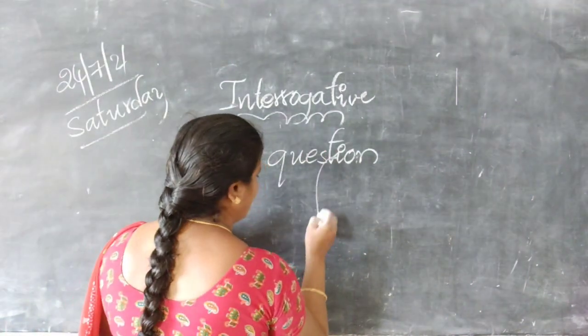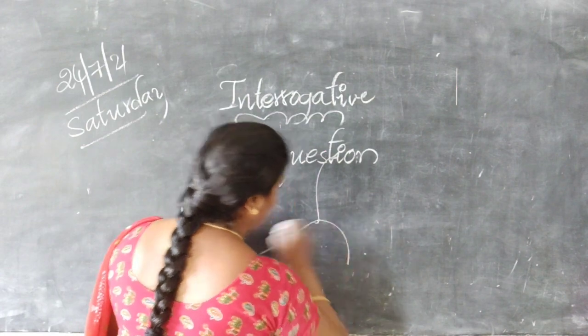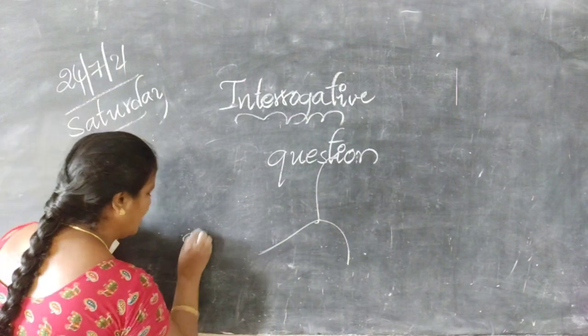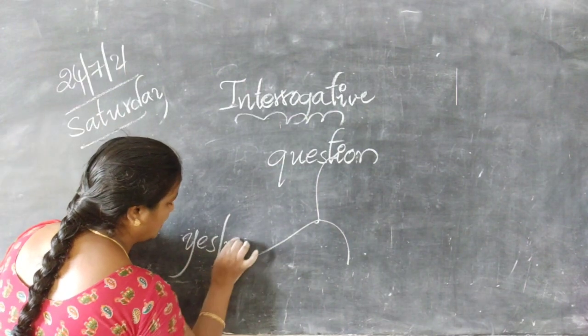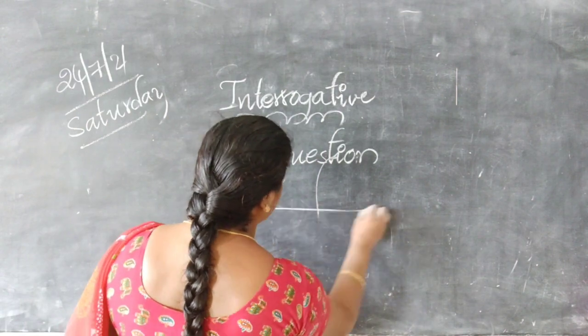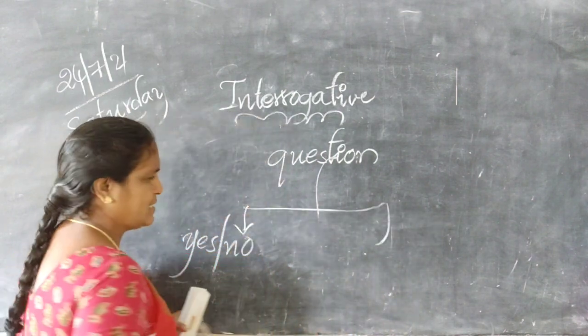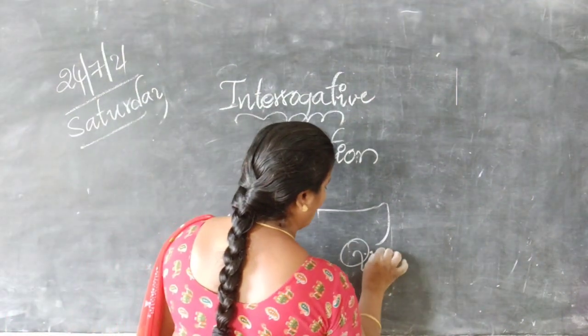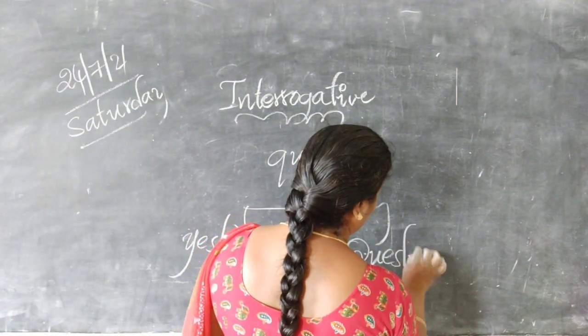They are the assertive question and the question word question.